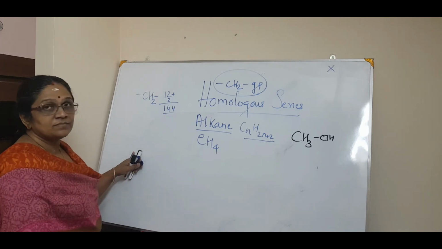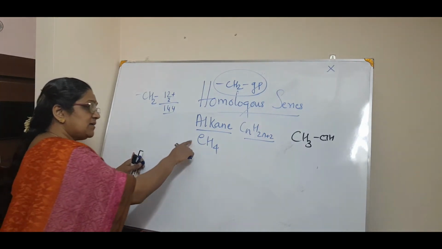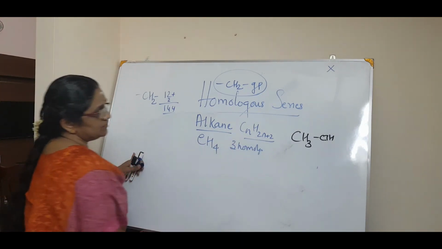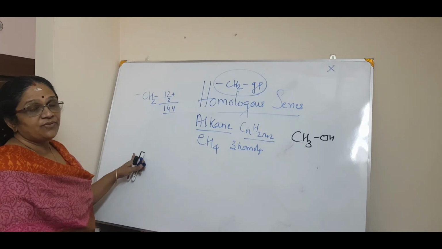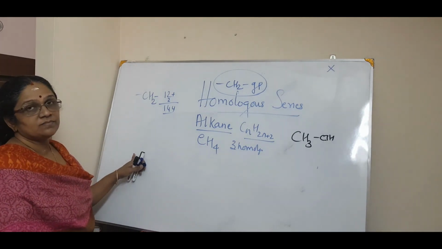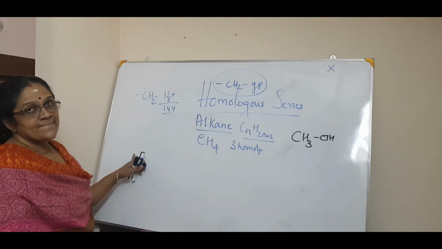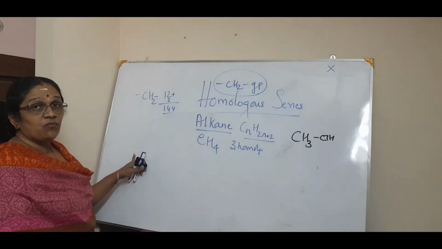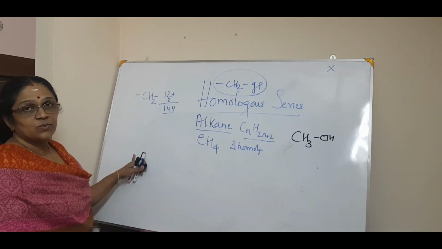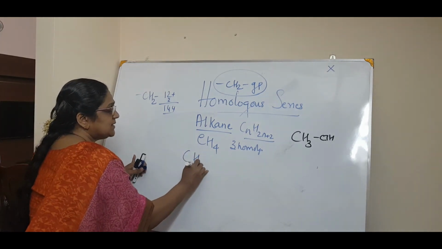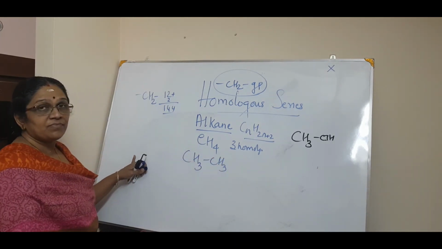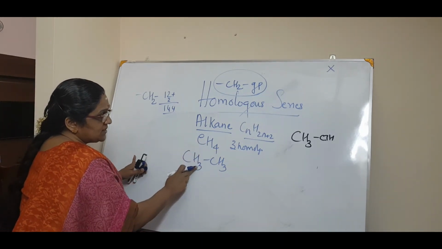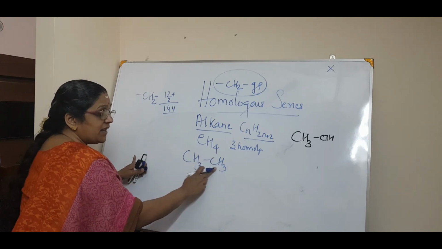What is the first compound? CH4. Now, if a question is asked, write the first three homologues of CH4, how will you write? The first and the second will have a difference of one CH2 unit, isn't it? So how will it be? CH3, CH3. See? Which means CH3 plus one H, that makes CH4. Now what is remaining? CH2.